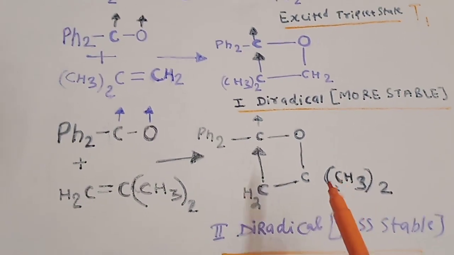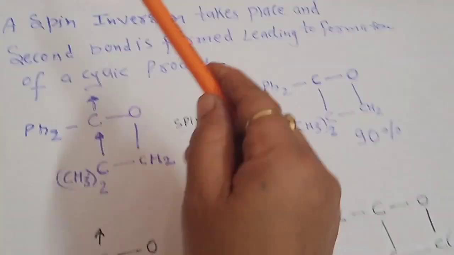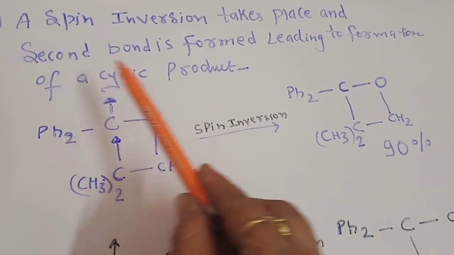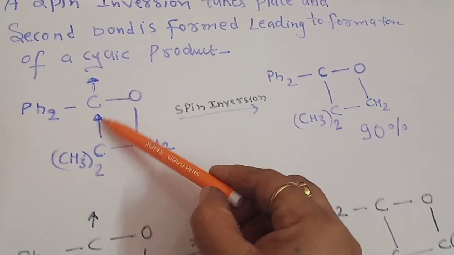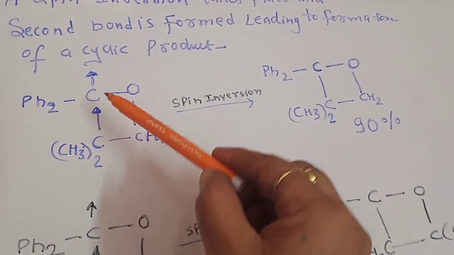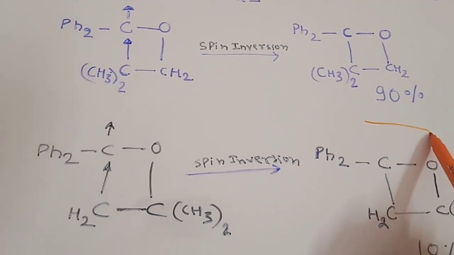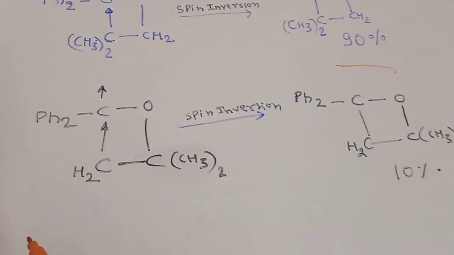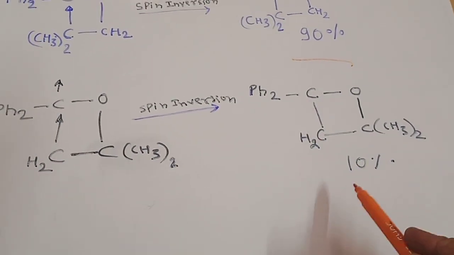Now we will see the second step. In the second step, a spin inversion takes place, and the second bond is formed, leading to the formation of a cyclic product. This spin will get inverted, meaning both electrons will combine together to form a complete ring, and our more stable product will be formed. Similarly, the second one will combine after spin inversion to give the cyclic product.